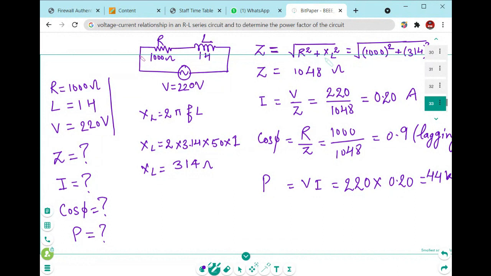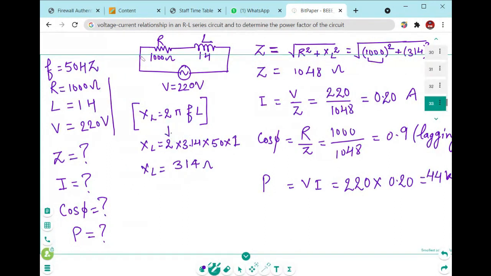Z is equal to the square root of R square plus XL square, and you will put the value of this resistance, that is 1000 ohm, that is 1 kilo ohm. And you have to put the value of XL. So what is the formula for XL? The formula for XL is 2 pi FL. So frequency is always 50 hertz. In India we are using the frequency 50 hertz. If this frequency is not given, you have to assume the frequency 50 hertz right here.